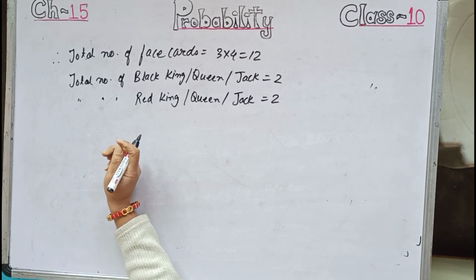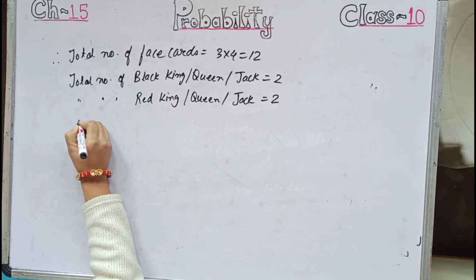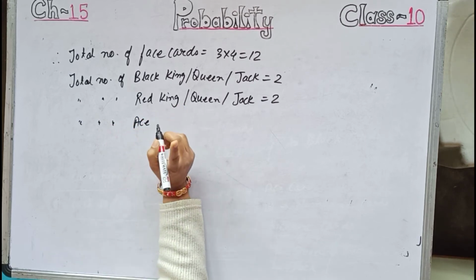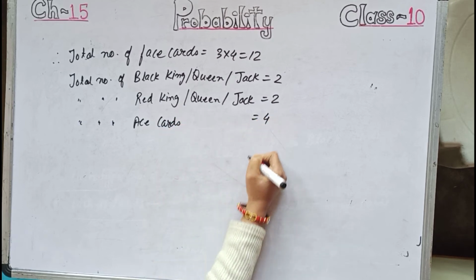Now if anything is left, face cards, total number of ace cards, because in each suit card number 1 is there, so the total number of ace cards we can write is 4.